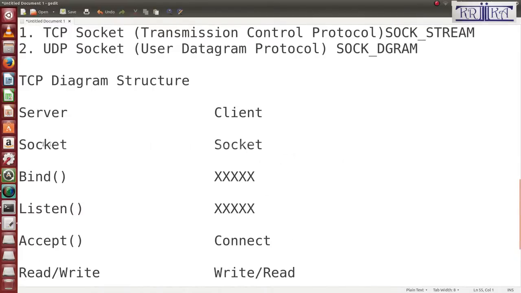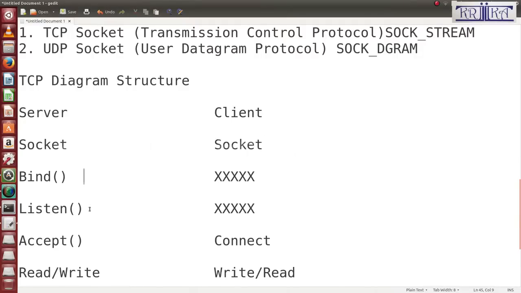First is socket. How will I create a socket? I will tell you. Now I will tell you what bind is. The bind function means the socket has an IP address, then how do we add these IP addresses? Through the bind function you can add the IP address and port number to the socket. So the bind function is used to associate the port and IP address with the socket.